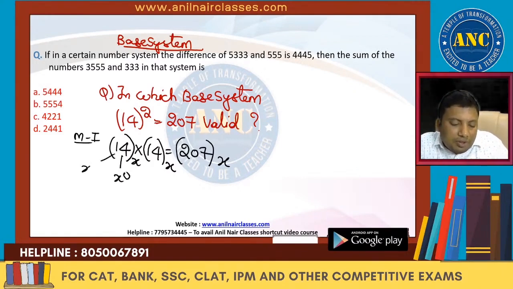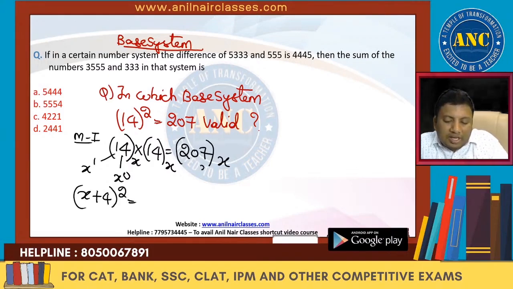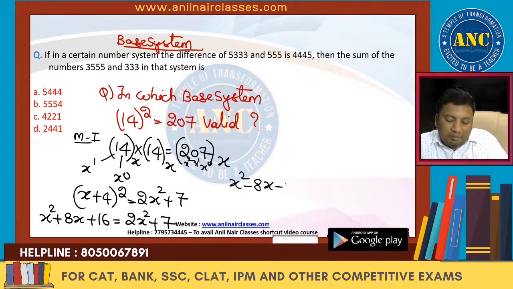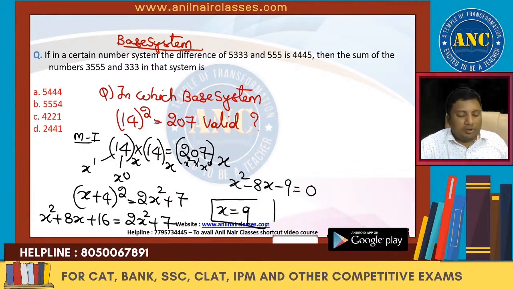This is how most of them do it. X power 0, X power 1. So this is (x plus 4) whole square equivalent to X power 0, X power 1, X power 2: 2x square plus 7. So these are nothing but x square plus 8x plus 16 equivalent to 2x square plus 7. So x square minus 8x minus 9 equivalent to 0. X is nothing but 9. This is how most of the students solve this question.